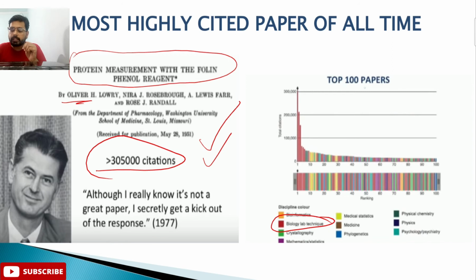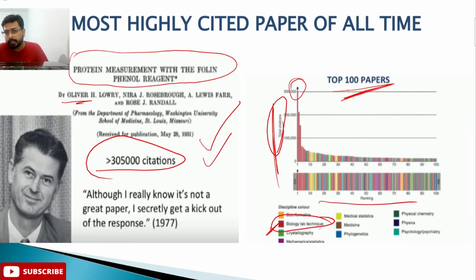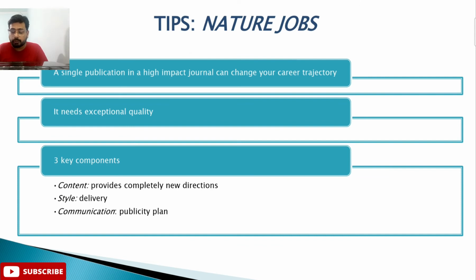I'm talking about a newly devised biological technique, or bioinstrumentation technique, or biotechnology lab technique which has not been devised to date. As you can see in this data, for the top 100 papers, on this axis showing total citations, the red color, biological lab technique, has almost 300,000 or 3 lakh citations to date, and it is continuously growing. So if you want a paper with the highest citations, then develop a lab based technique.